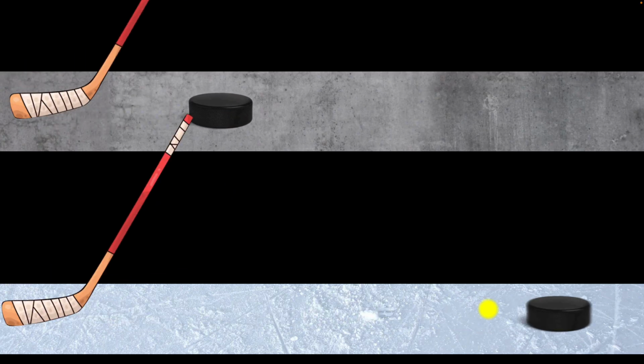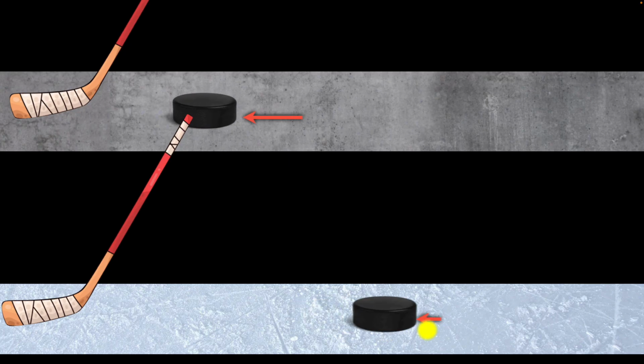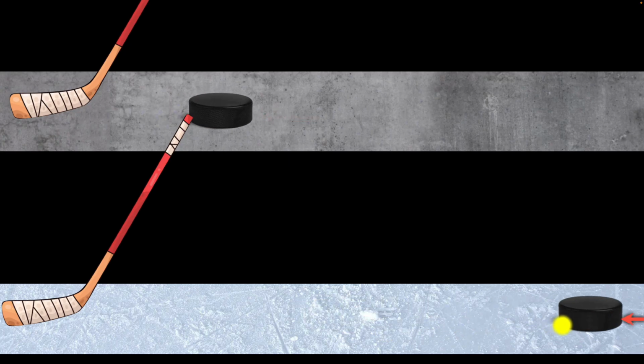And so now if you hit it with exactly the same force in both the cases, what will we find? The puck moves much farther on the ice compared to the concrete, even though the force is the same. Why? Well, that's because the resistive force was smaller over here, because of which it moved a much farther distance before coming to a stop.